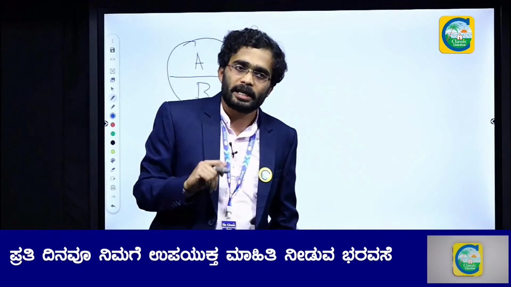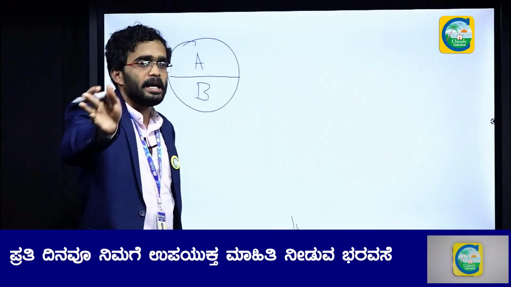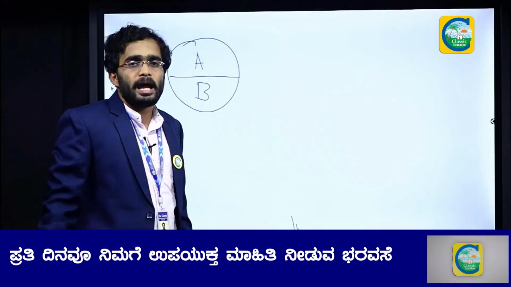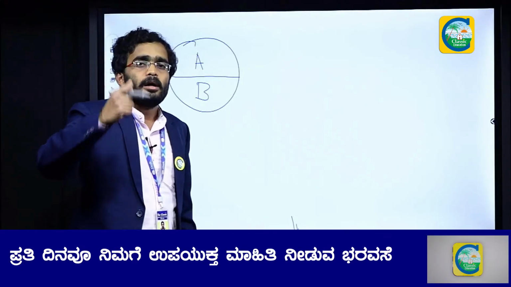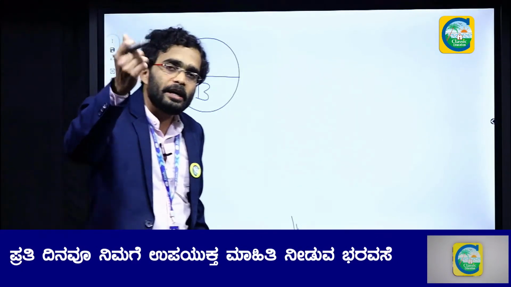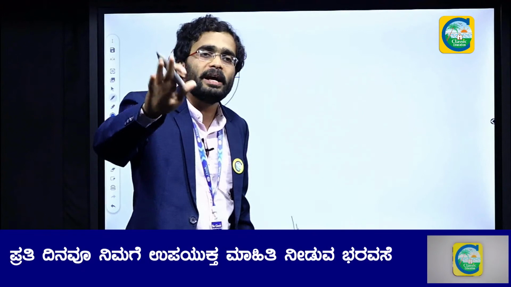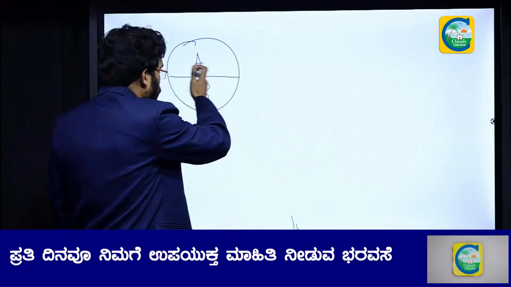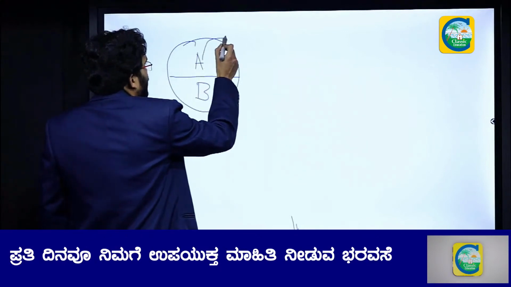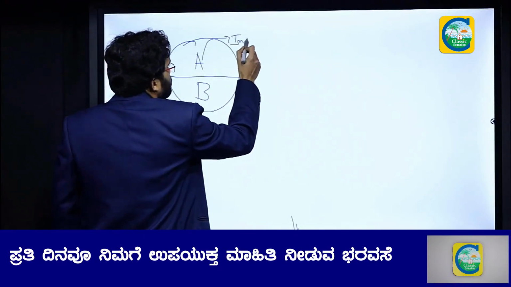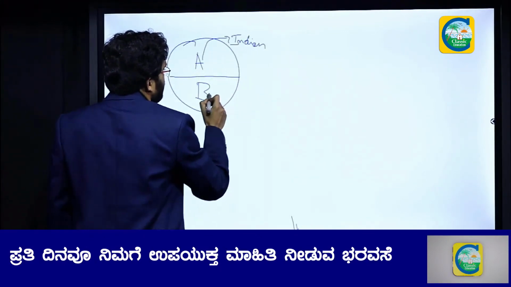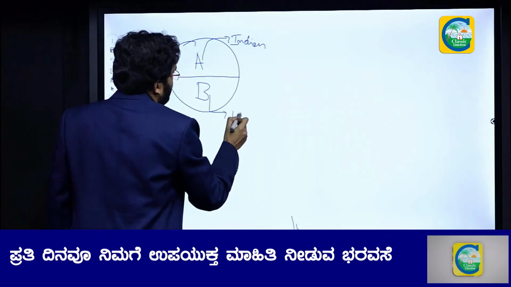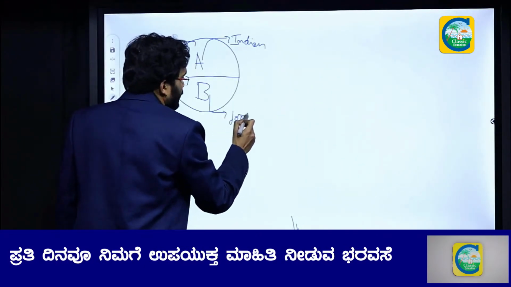You might tell me that let us only calculate the income or production done by Indian nationals. Fine, let us do that. So what is A? A is an Indian national. B is a foreign national. This is India. We are residing in India now.